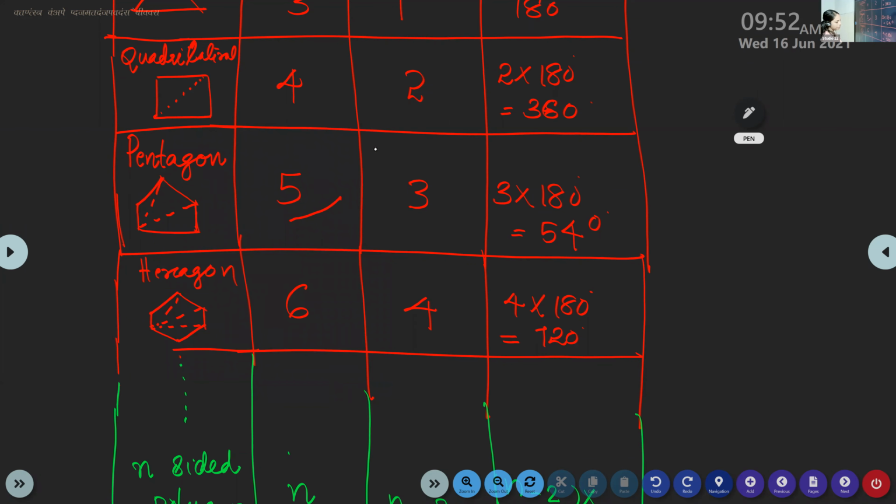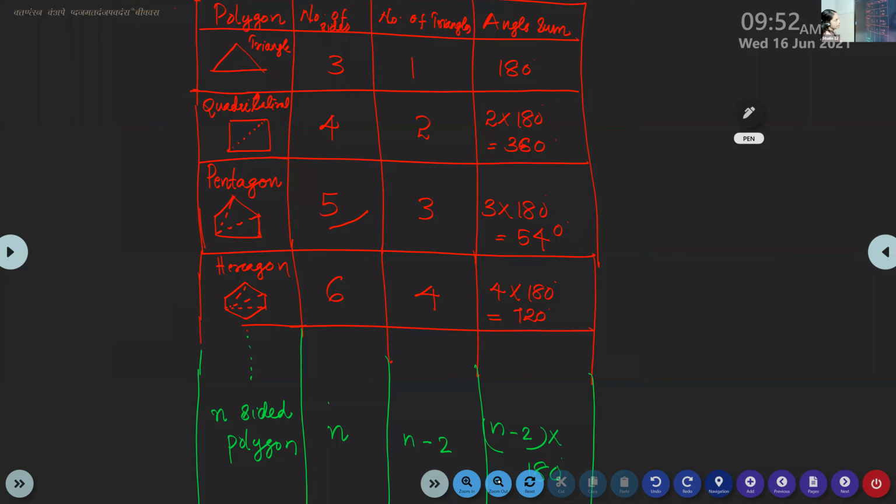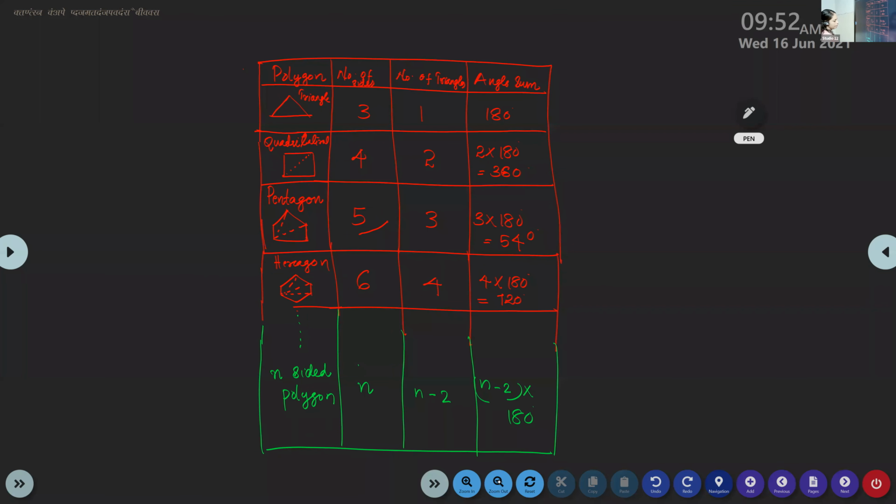And after that, we will come to the conclusion. Now everybody can see, isn't it? So this way you have to draw in A4 sheets. You can use the sketch pen. You can color it. Okay.